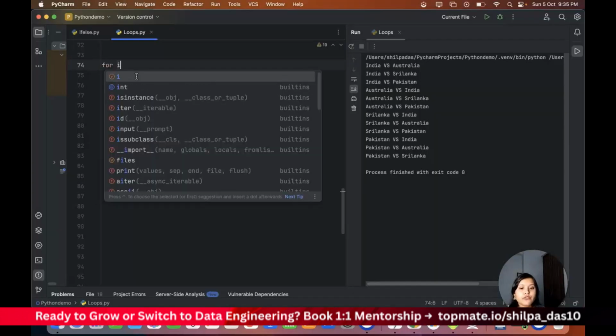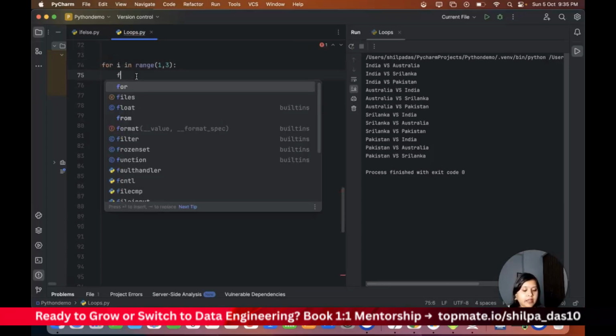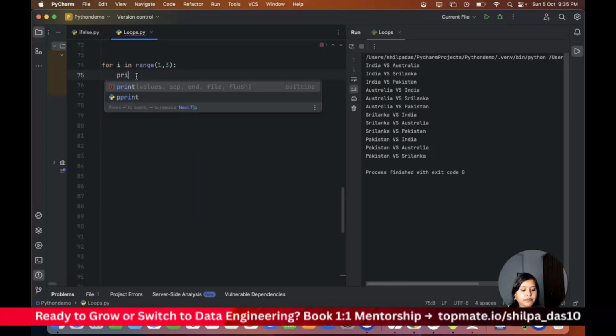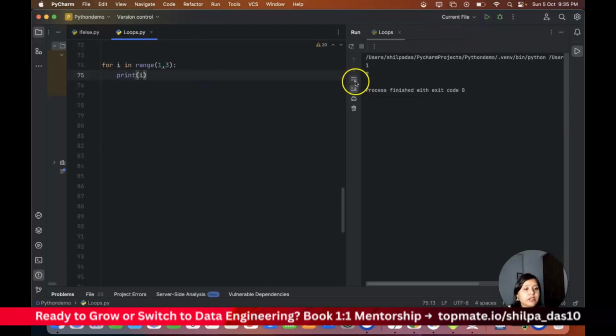So what I will do is, for I in range 1 comma 3, again I will do print. Let's say I'll just do print I, okay, just to show what exactly it prints. It prints 1 and 2. Let me make this 0 so that it prints 3 elements, 0, 1 and 2. Now what I need is, I will check if I is equal to 2, right?